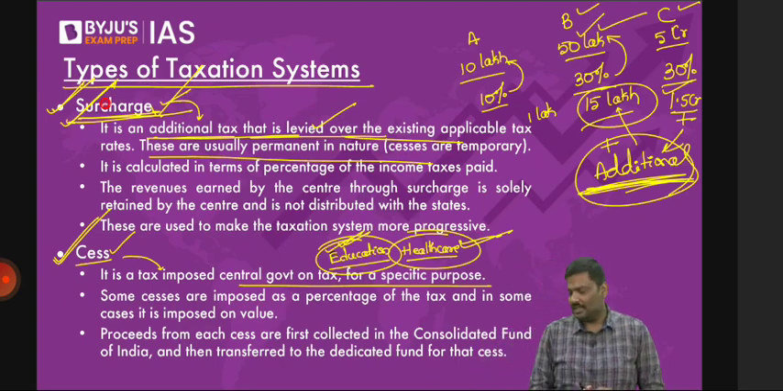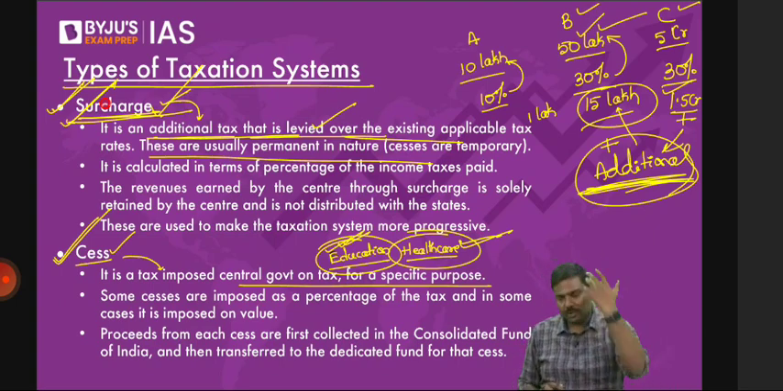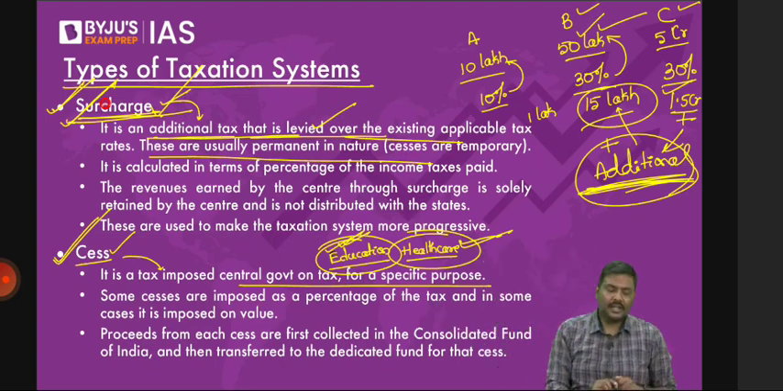In India, whether we are in 2100 or 2050, 2040, doesn't matter, there is going to be income inequality. And when there is income inequality, it means there are few people who are earning very, very high amounts of income. Government will keep on imposing surcharges on them, and they will keep on collecting it. So surcharges are more permanent in nature, whereas cesses are temporary.